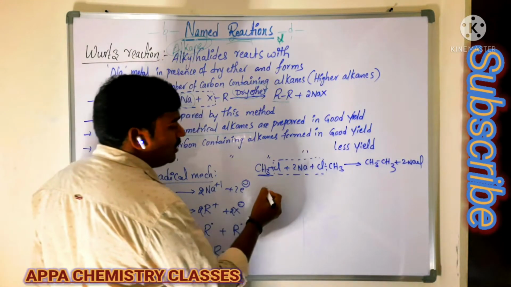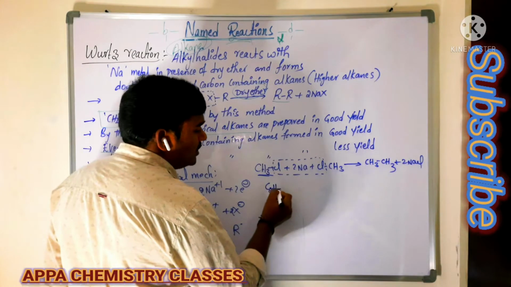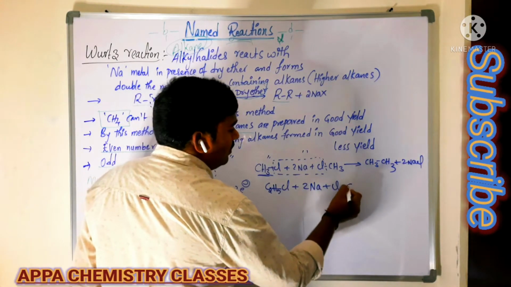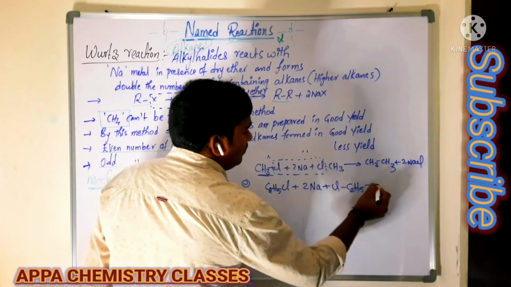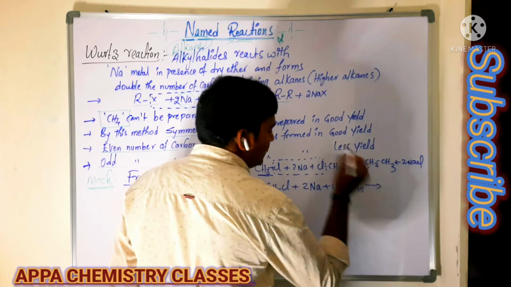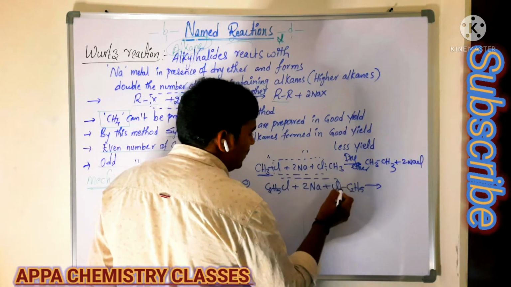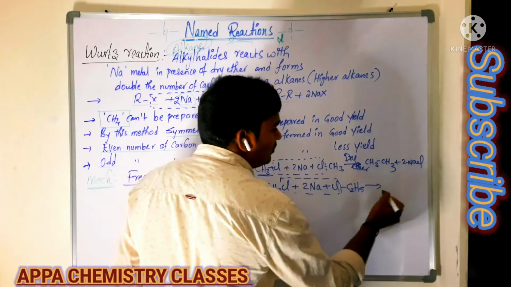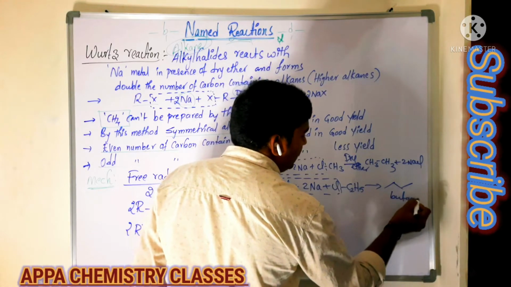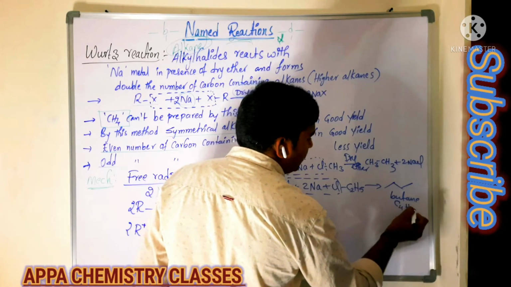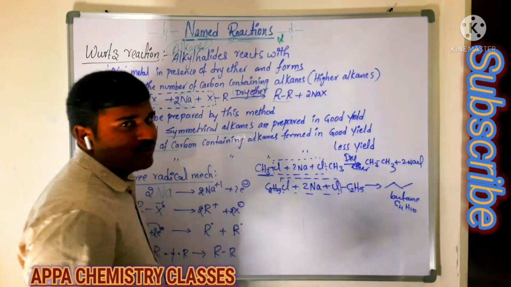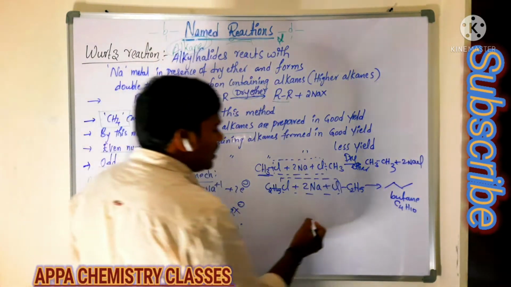Similarly you can take ethyl chloride, C2H5Cl. Whenever 2 moles of ethyl chloride react with 2 moles of sodium in presence of dry ether, these 2 sodiums and 2 chlorides are removed. Then we are getting butane. Butane contains C4H10. Is that clear? So here C2H5 doubled is C4H10.